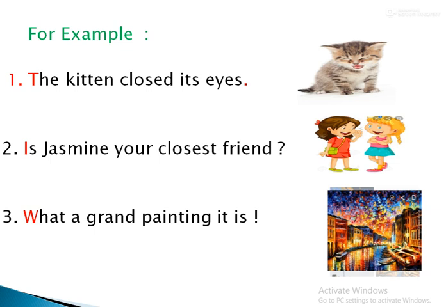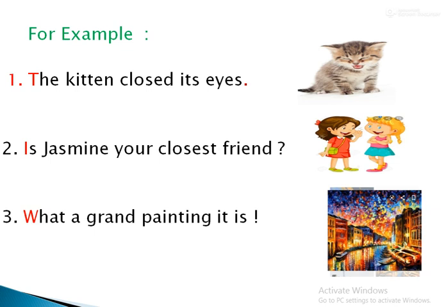You have to put the symbols according to the sentence. I have given here the first letter T in capital and at the end of the sentence I put a full stop.